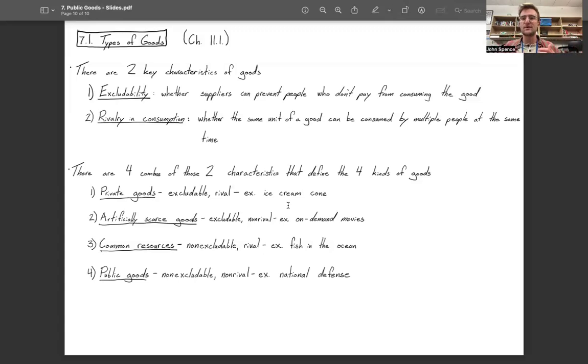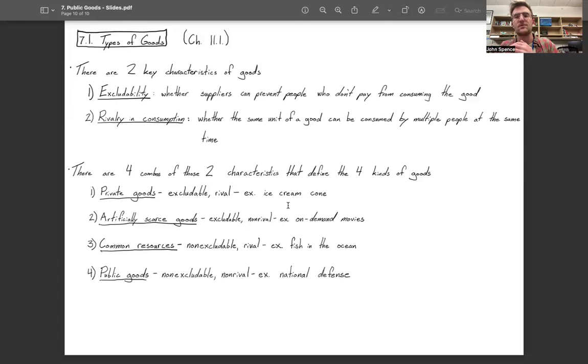If a country has a national defense system, it is difficult to provide that system for some people in the nation, but not others. Because the United States military provides our national defense, all of us are protected by that.